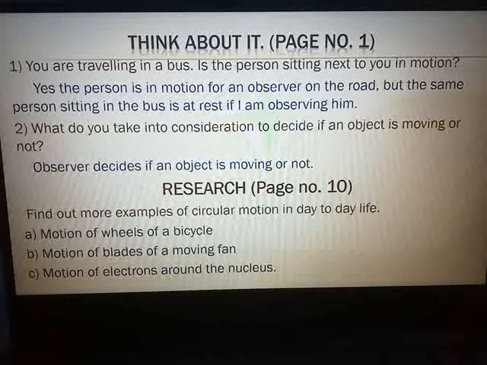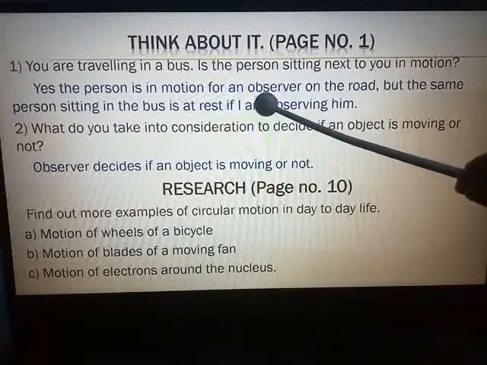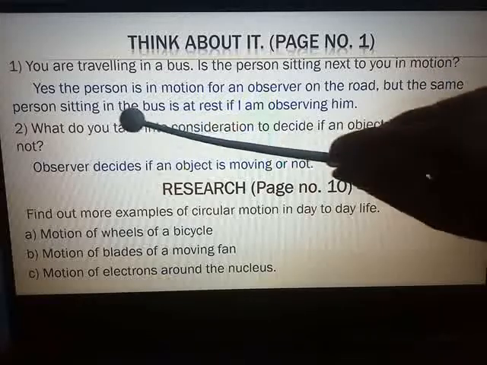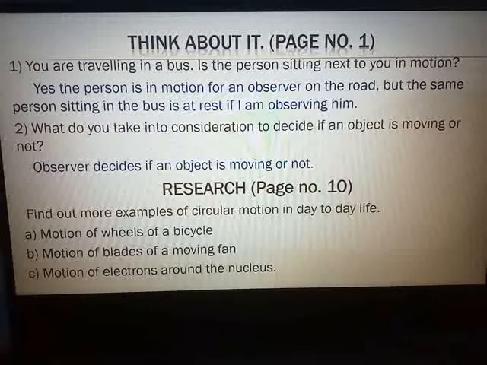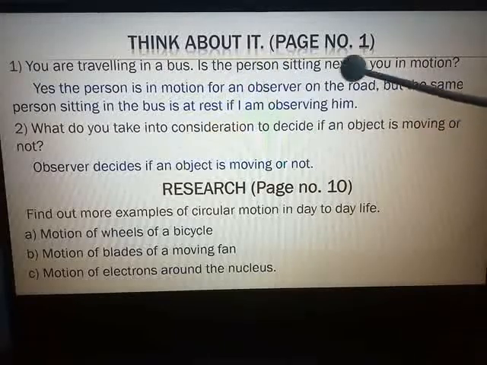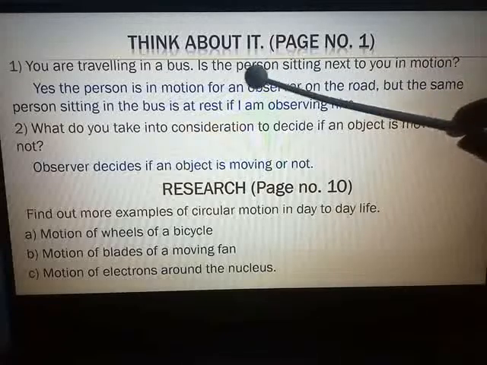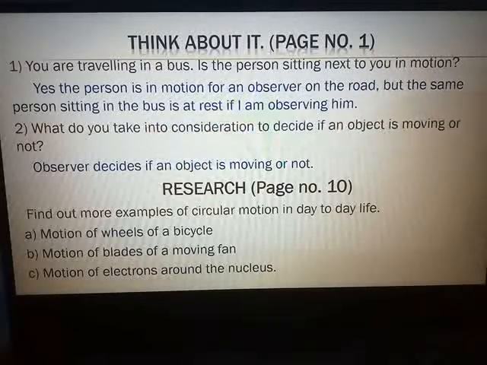So what will be the answer here? Yes, the person is in motion for an observer who is standing on the road. But the same person sitting in the bus is at rest if I am observing him. Why I? Because they have asked you, next to you. Is the person sitting next to you? So for me, that person is at rest because that person is next to me and the bus is in motion.